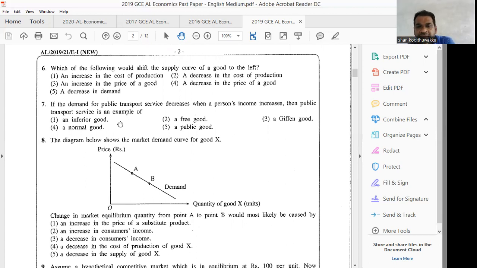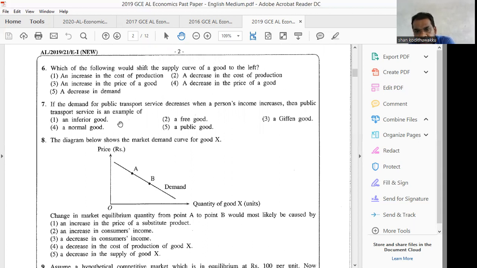If the demand for public transport services decreases when a person's income increases, then public transport service is an example of an inferior good. When a person's income increases, they will try to buy a car, a personal vehicle, because they can afford it with the income. Therefore, public transport will be an inferior good for them.